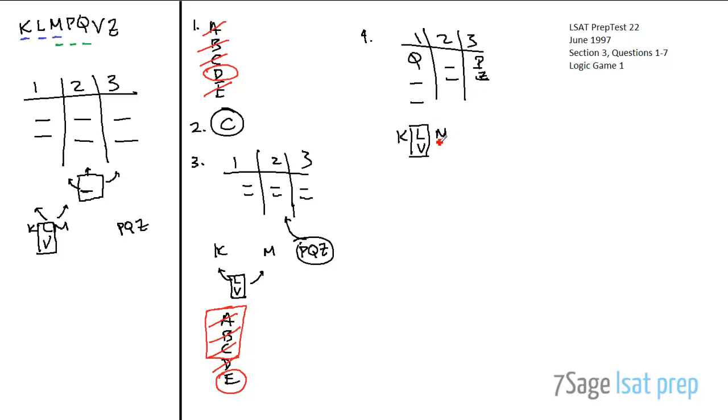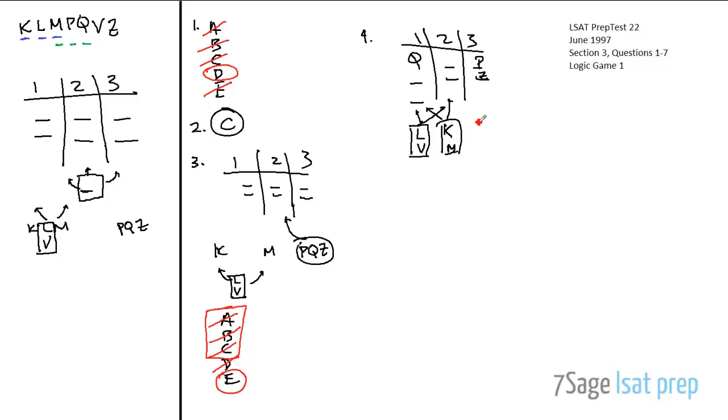And then these guys we can kind of distribute however we want, right? We know that L and V have to be together, so either L or V are going to take up these 2, or they're going to take up these 2, which means that K and M in this case must also be together, right? So let's actually reflect that by just rewriting them. So not only do L and V have to be together here, now K and M fill the other one, and they go in either one. We just have no idea, right?